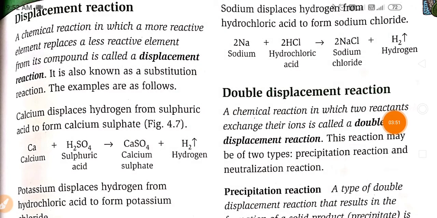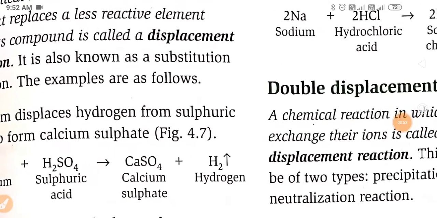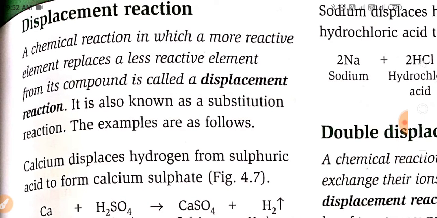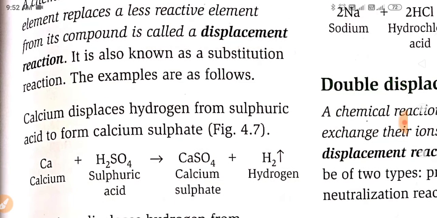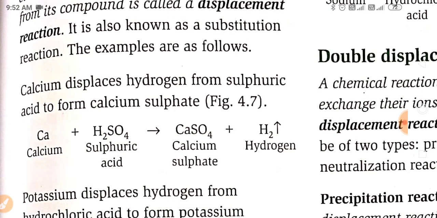Next reaction is displacement reaction, a chemical reaction in which a more reactive element replaces a less reactive element from its compounds. In next classes you will read about the periodic table, then you will understand the value of this displacement reaction. It is also known as substitution reaction.